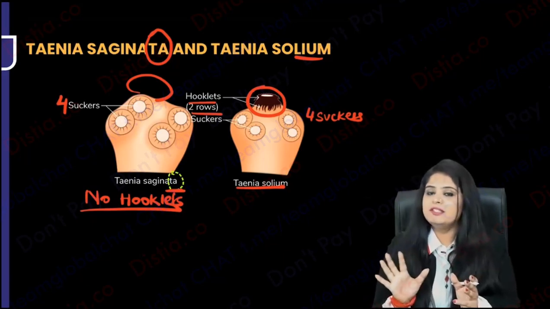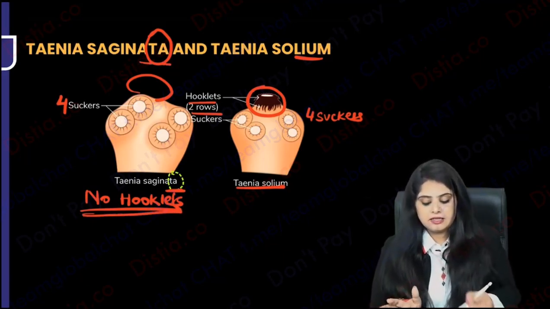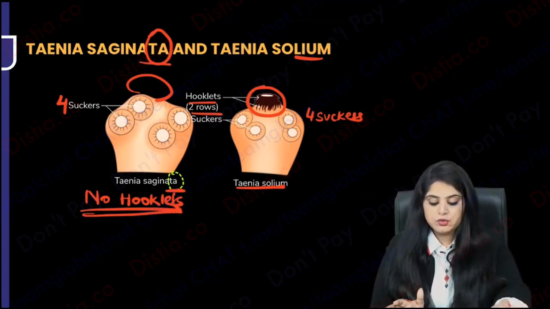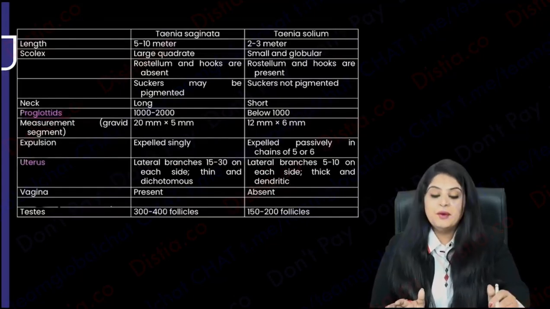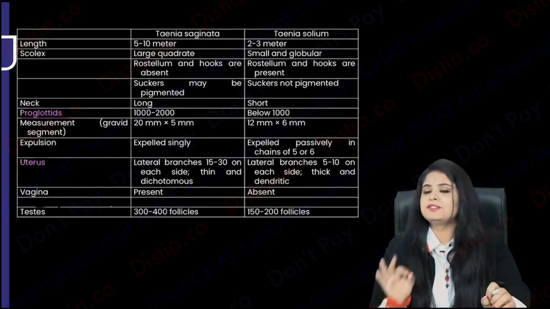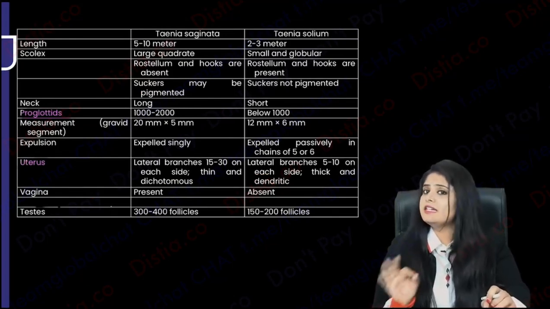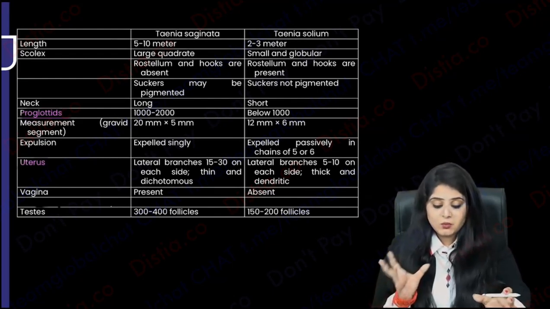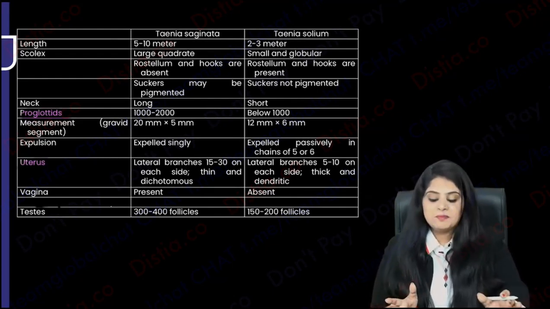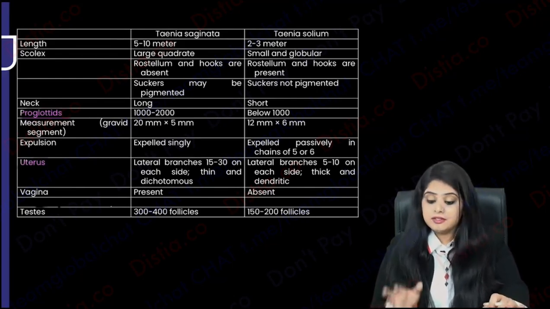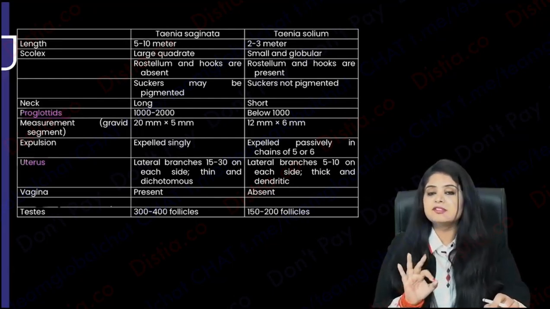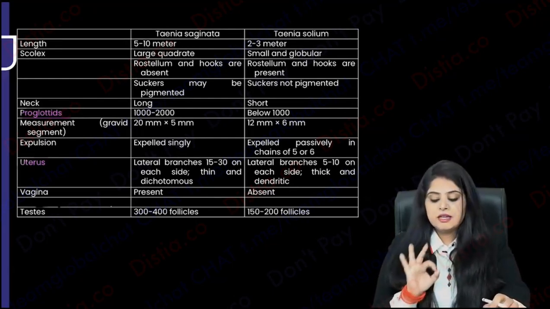Now the story becomes easy, no? So tata with tata, no hooklets. Now what I'm going to show you, you would want to run away and you will say, ma'am, we want to disown your lectures now. Because this is one of the most troublesome tables which every second year student, every NEET PG, FMG aspirant comes to me with, that ma'am, what has happened in this table? Trust me, you don't have to learn it the way you are looking at it. Try to look at the way I will look at this table, and I promise this is going to be the easiest table.